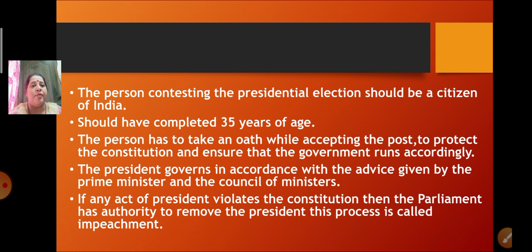And this process is called impeachment. What is this process called? Impeachment, that is removal of the president from his post.